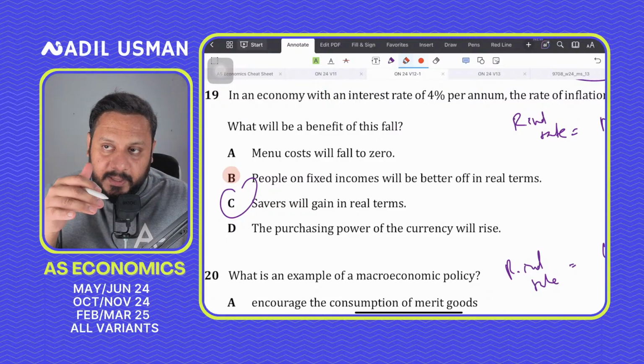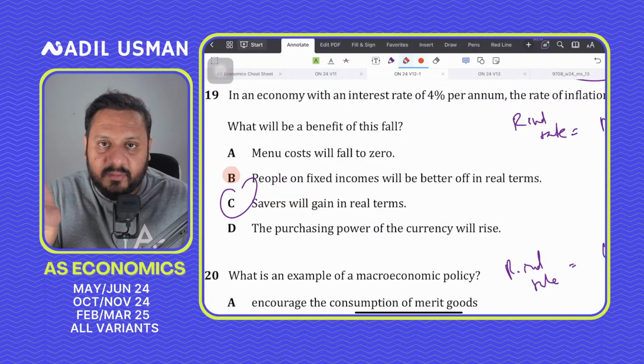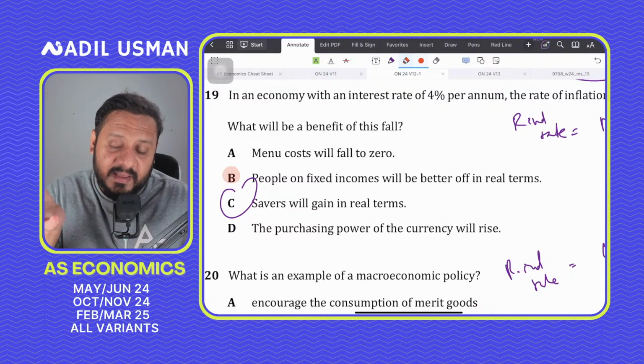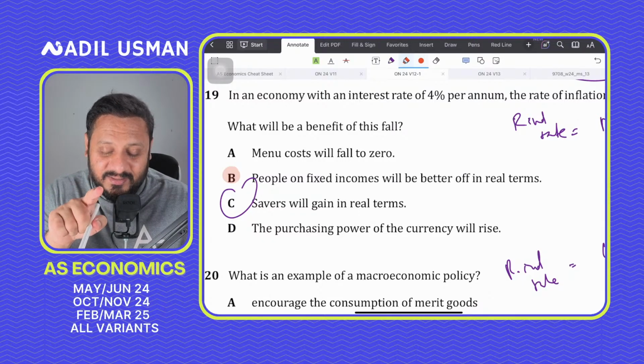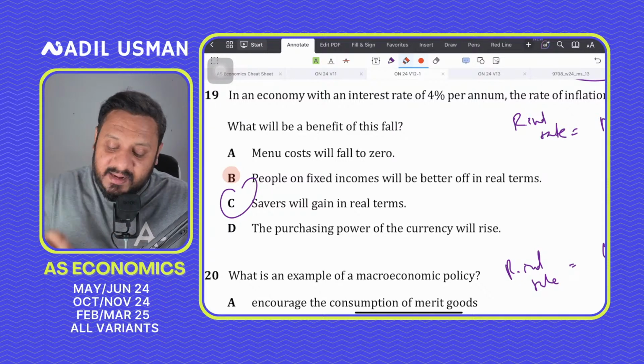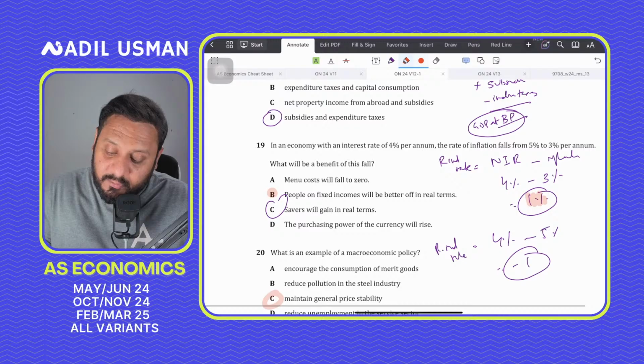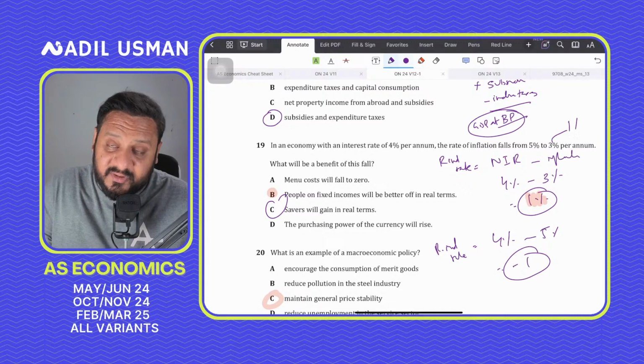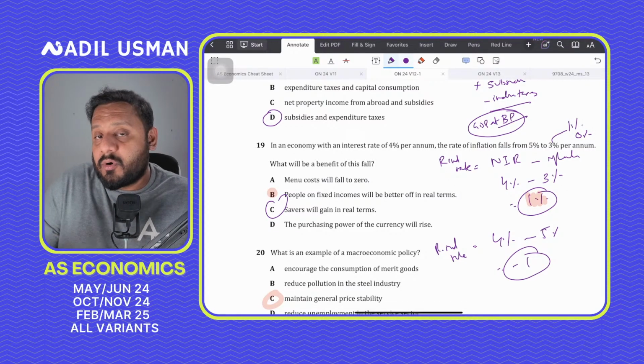But the point is that this is subjective. How much will they be better off? In fact, they would be more better off had inflation fallen more from 3% to maybe 1% or even 0%. So they would still have been more better off.